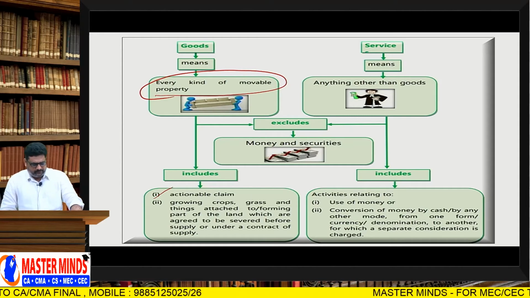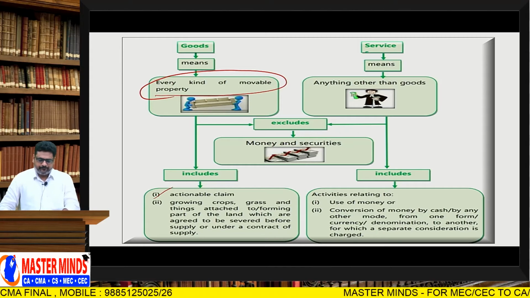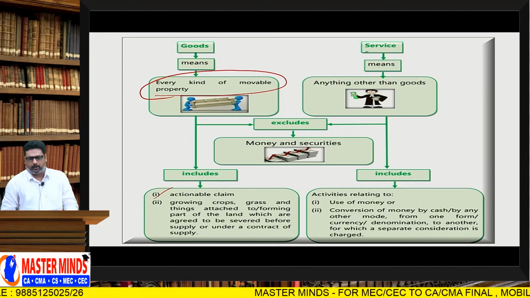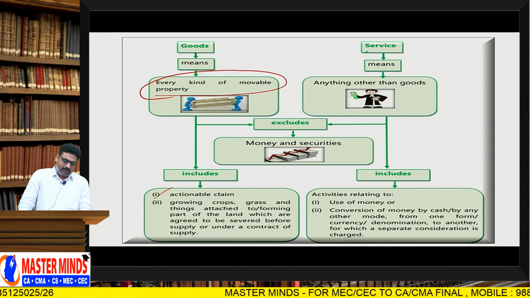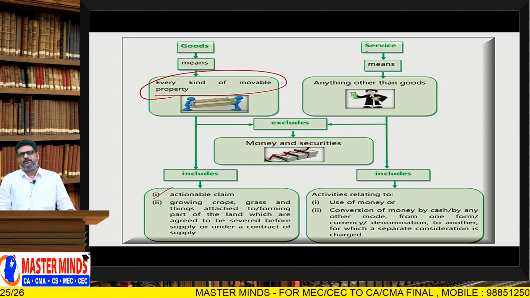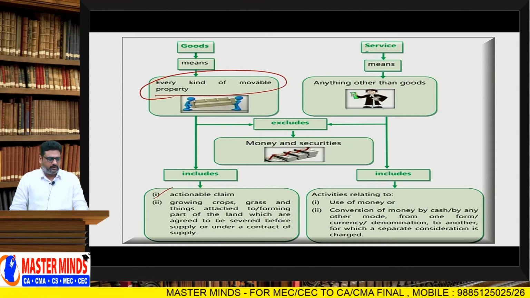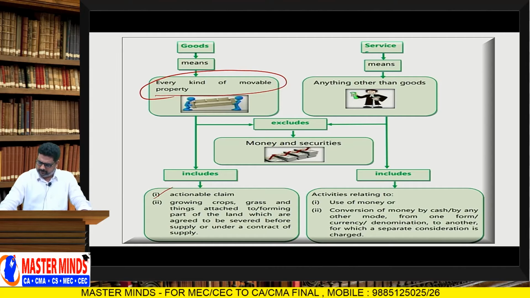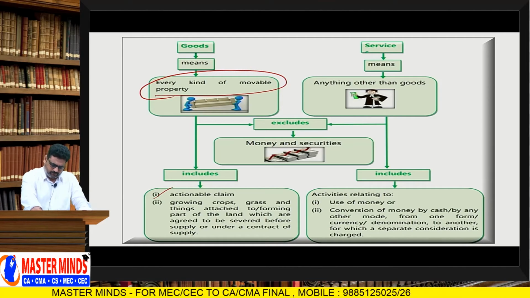Here the point is, goods means every kind of movable property. I have already cleared what is meant by movable property. And goods includes actionable claim. Sir, what is meant by the word actionable claim? Here, can anybody tell me what is meant by the word actionable claim?